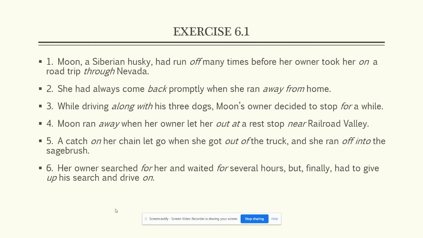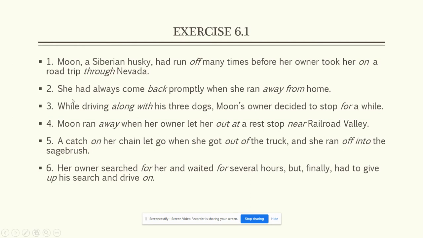Moon, a Siberian husky, had run off many times before her owner took her on a road trip through Nevada. Okay, so we start off, we've got off. Had she run off many times, or had she run off as a single verb with a single meaning? That's what we have. So it's a phrasal verb, and off in this case, no, it isn't. I'm going to keep going because I don't want to have to record this again, but I just messed up looking at this wrong. She had run away many times. Off is simply an adverb here. See how these are tricky? That one got me. Her owner took her on a road trip. On is a preposition, and then through Nevada, through is a preposition.